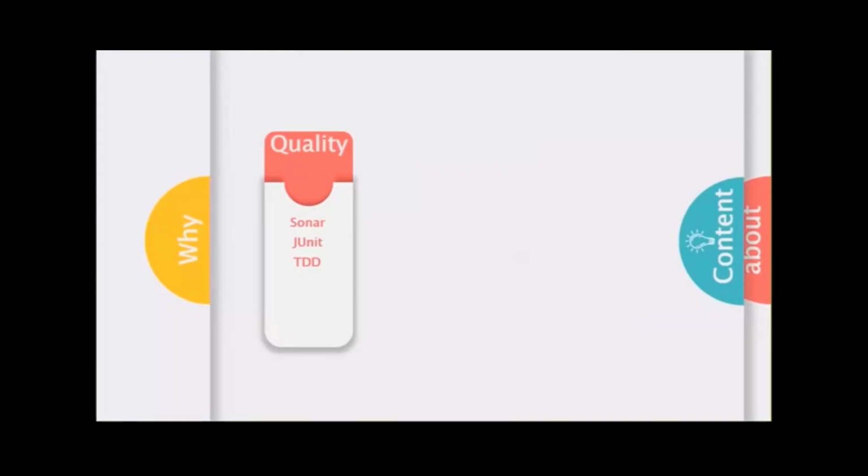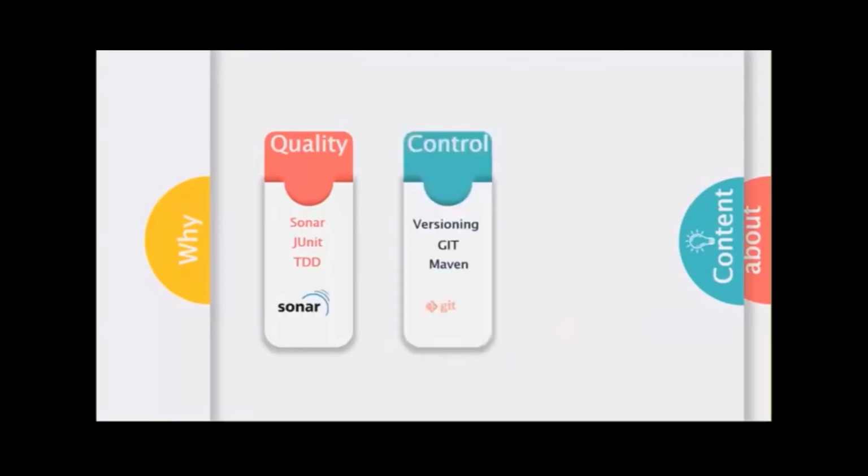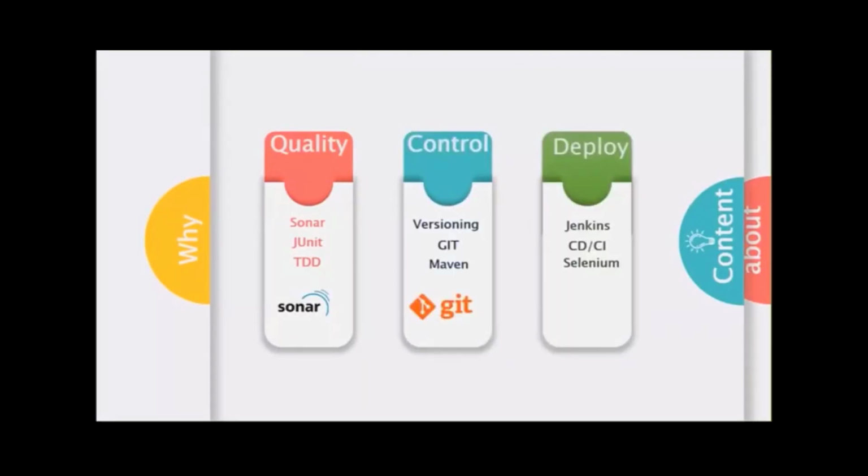First, I have divided this course into three parts: quality, control, and deployment. What is quality? Before moving your code into production, your code should be of very good quality. Because if you move your code without quality, what happens? It will create a lot of bugs.